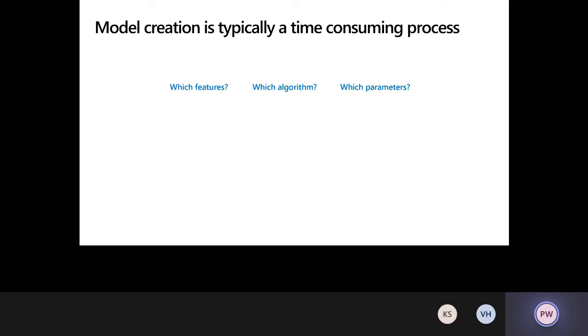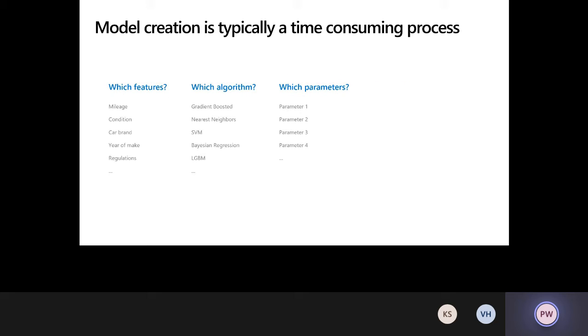One is you first try to identify what you know about that car, right? Which features do you know about that car? So let's say you know how much it has already been driven, what's the mileage, what condition is it in, what's the brand, when was it made, and then what are the regulations in that particular country around using it. So you have various of these features and many more.